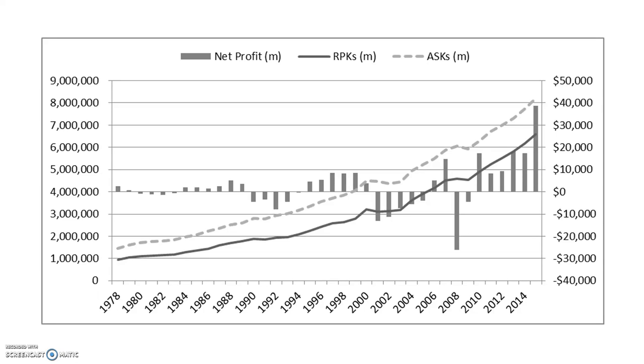RPK and ASK are also related with load factor. We can get load factor from the equation of RPK divided by ASK. The lower number of RPK and ASK means lower load factor, and the higher number of RPK and ASK means the higher load factor. We can see the relationship in the next chart.